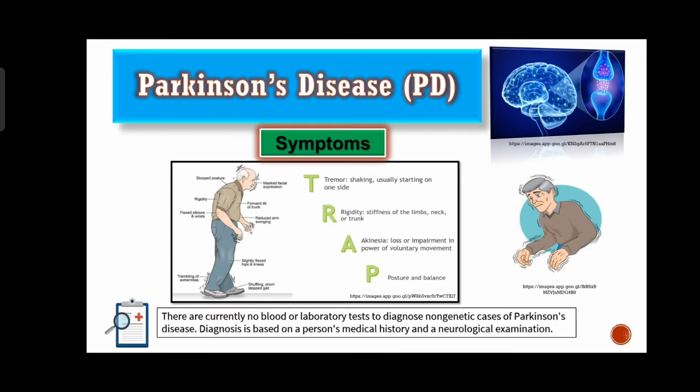These are the symptoms of Parkinson's disease and in short we can call it TRAP. Tremor means shaking movement and it usually starts from one side of the body, from the hand, and it can also affect the arms, legs, feet and face. Rigidity means stiffness of the limbs, neck or trunk. Akinesia means loss or impairment of the power of voluntary movement, posture and balance. So they won't be able to sit or stand properly. These symptoms usually get worse over a period of time.